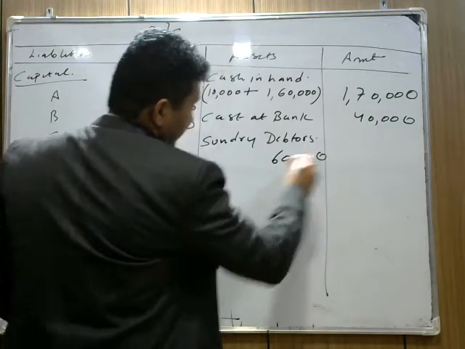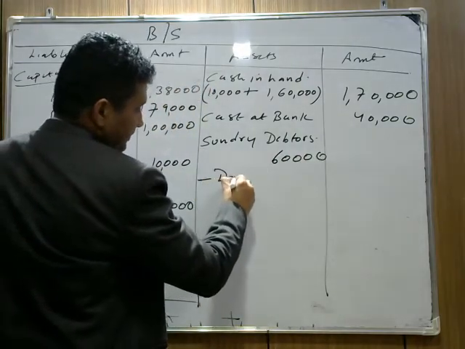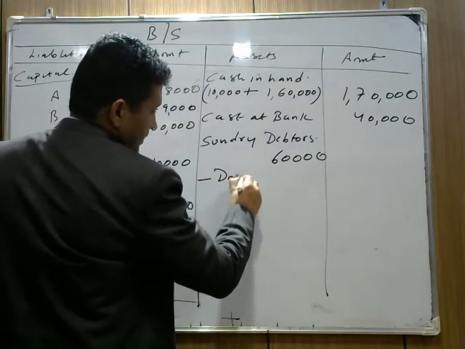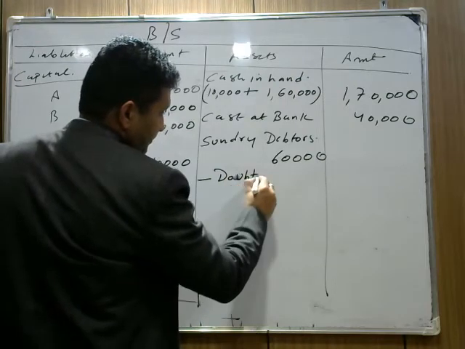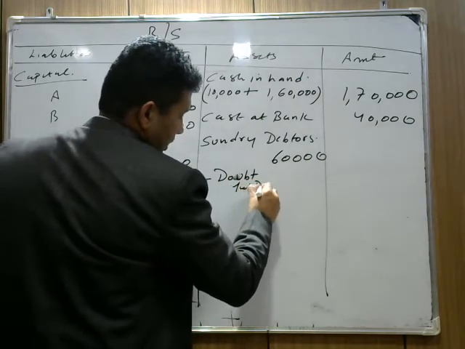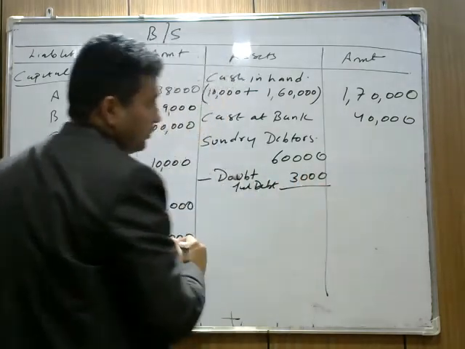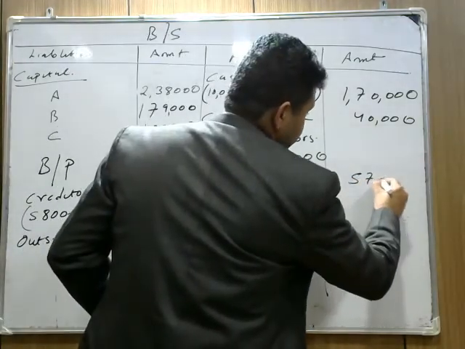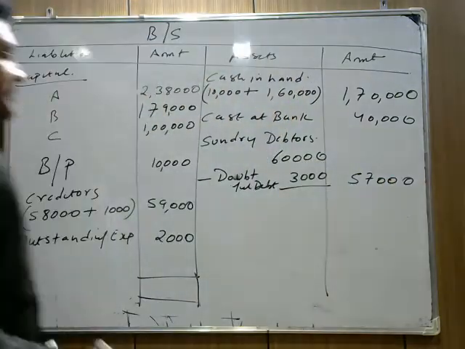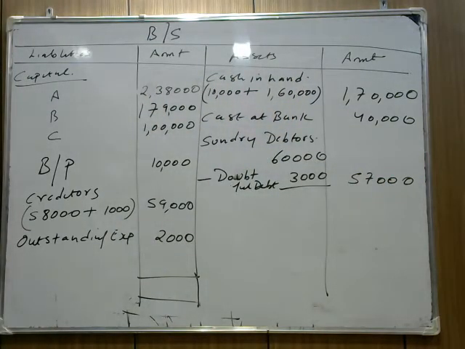How much doubtful debt did we create? Less doubtful debt, provision for doubtful debt. How much provision did we create? 3,000. So we do not expect to receive 3,000 from the debtors. So we write here 57,000 as your debtors. We will write sundry debtors 60,000 less doubtful debt 3,000, which is 57,000.